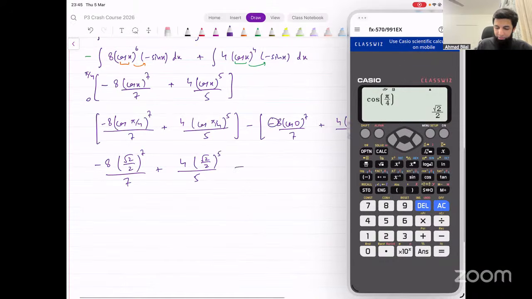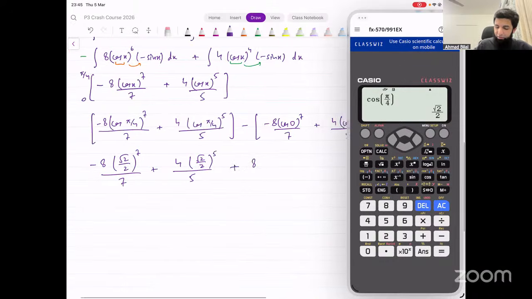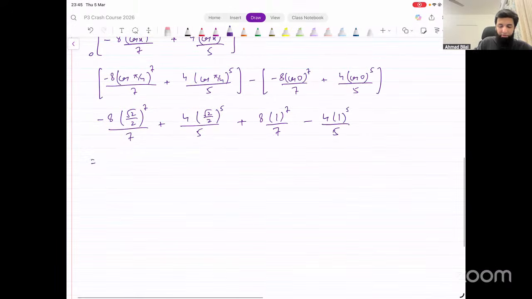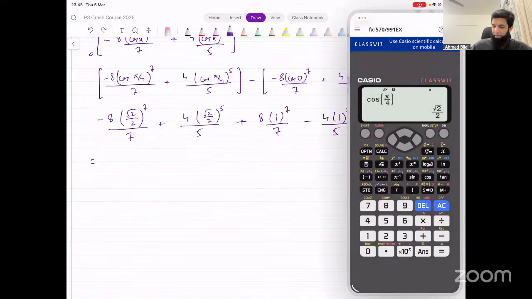Minus and minus, that becomes plus 8 into cos of 0 is 1, over 7. Minus and plus, that becomes minus 4 into cos of 0, that is just 1, 1 raised to power 5 divided by 5. Now you can simplify this further, again step by step. Put this on your calculator and see what that gives you. Minus 8 over 7. Let's see if we can get an exact answer from the calculator, otherwise we'll have to break it down further.